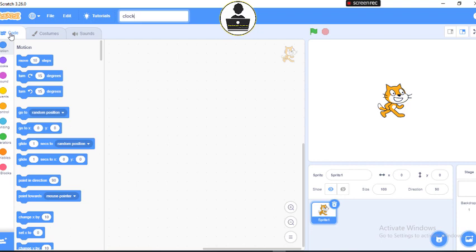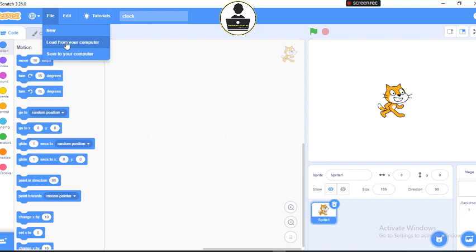There's something also I need you to know about Scratch. Look at your file menu. If you click on the file menu, you have the option to open a new Scratch environment, or load from your computer. We use load from your computer whenever we want to load programs that we already coded with Scratch. But if I want to save a new program in Scratch, I use save to your computer. That's what you should be using.